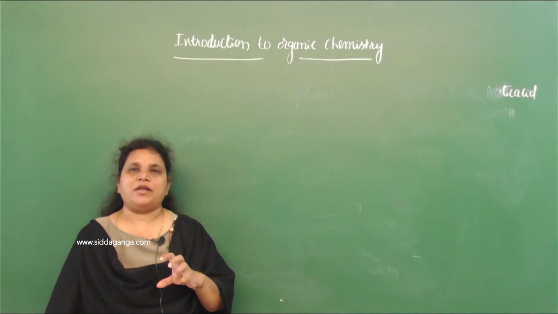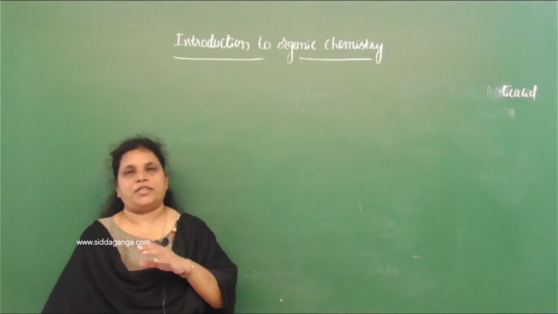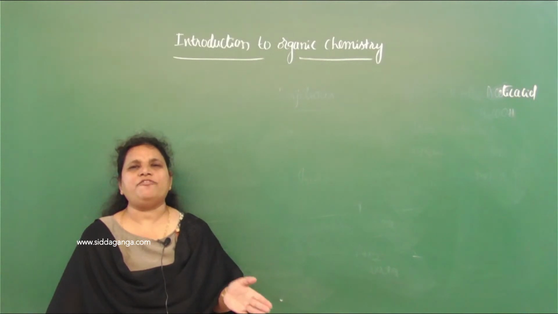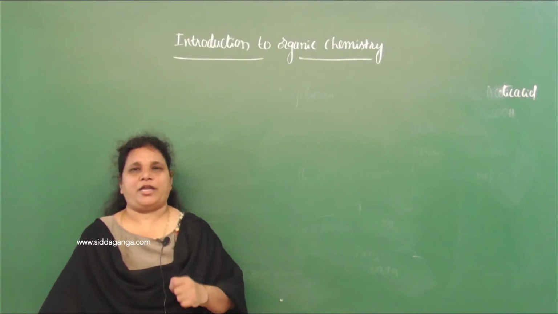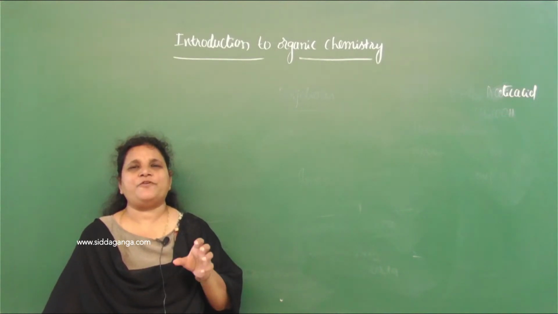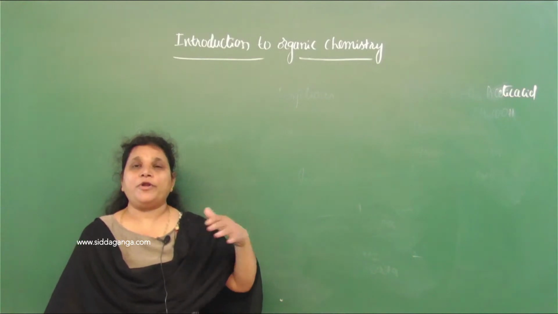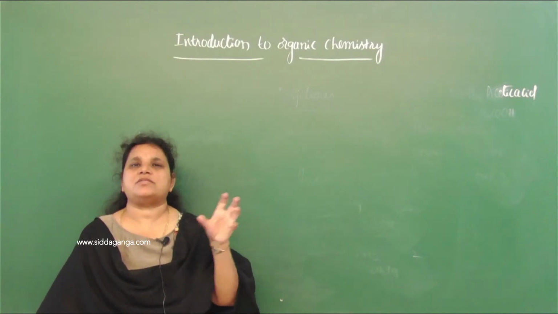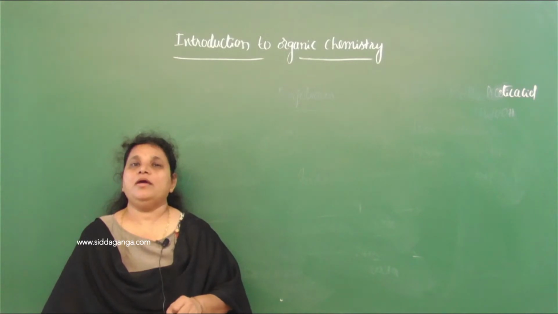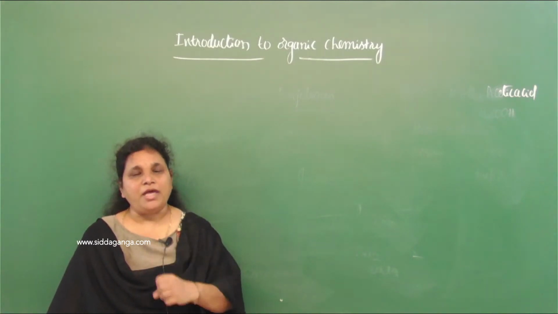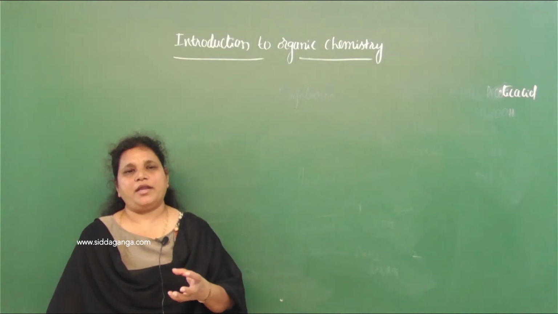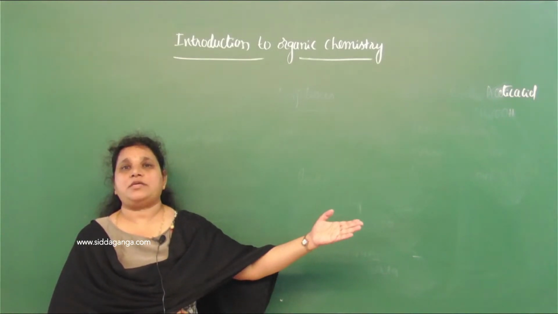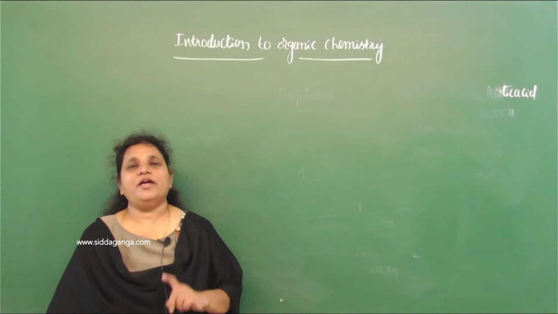That means we can use that many elements other than carbon to prepare inorganic compounds. So the number of inorganic compounds should be greater compared to that of organic compounds. But here what happens? The number of organic compounds far exceeds that of inorganic compounds. So organic compounds are more in number compared to inorganic compounds, in spite of using very few elements for their preparation. Even though fewer elements are used to prepare organic compounds, the number of organic compounds far exceeds that of inorganic compounds.